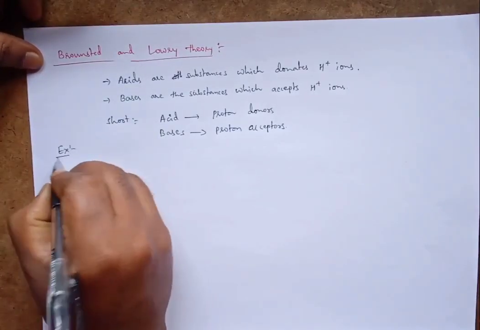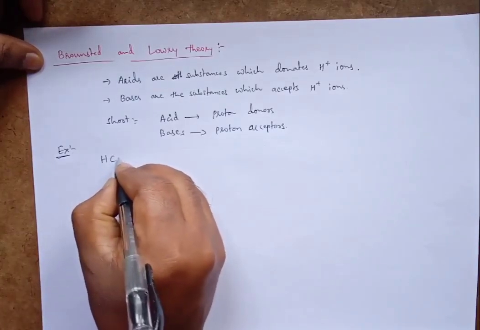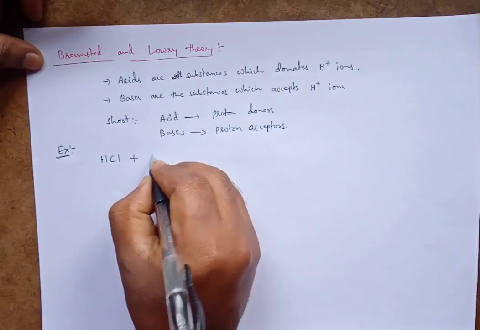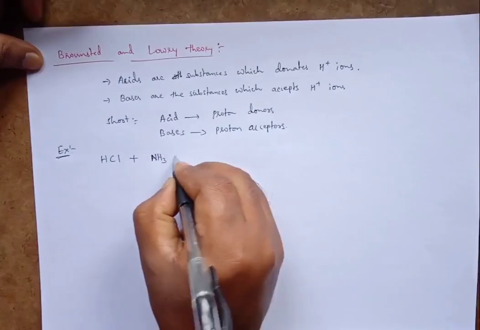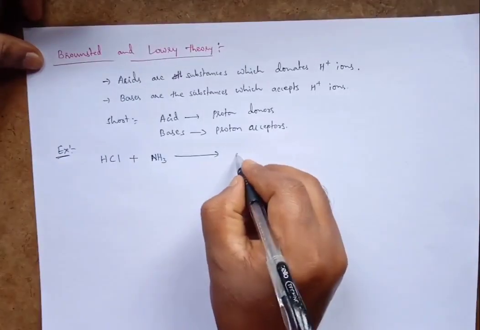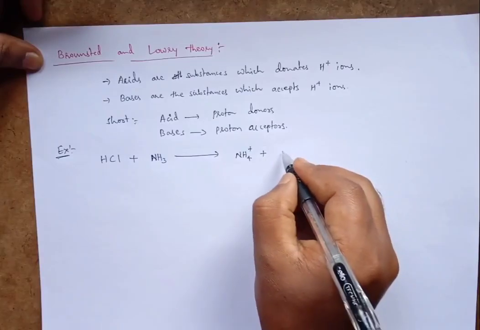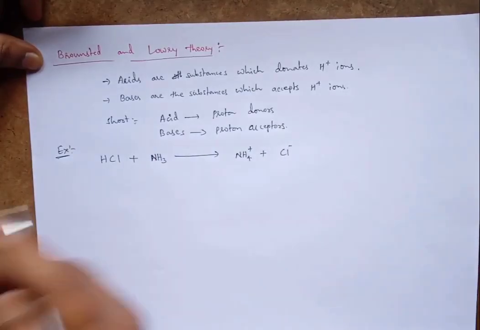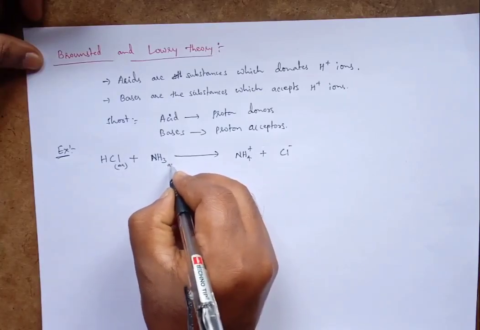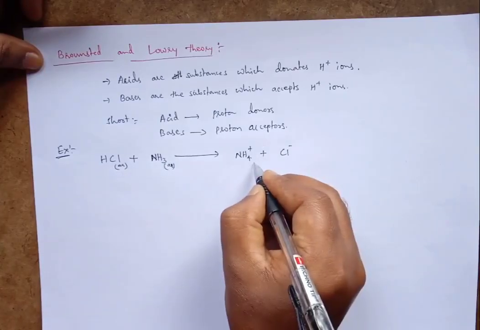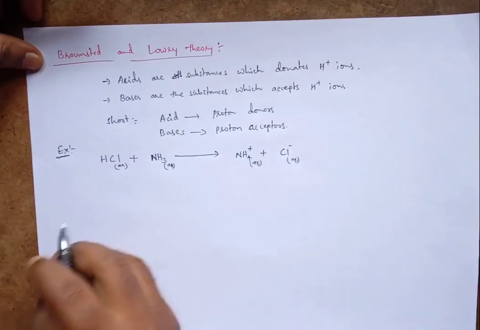Observe the example of hydrochloric acid reacting with ammonia. It gives ammonium ion, NH4 plus, and chloride ion. All are in aqueous state.